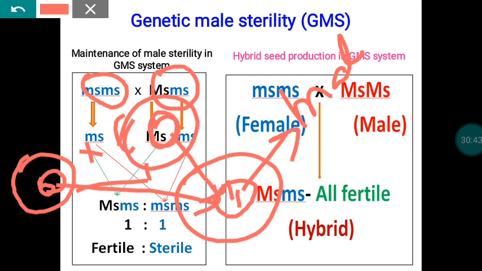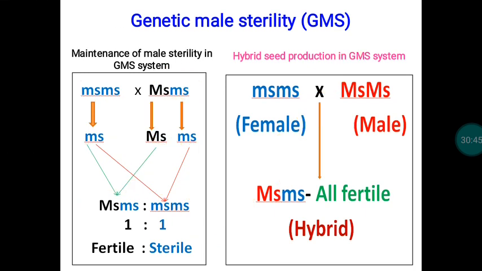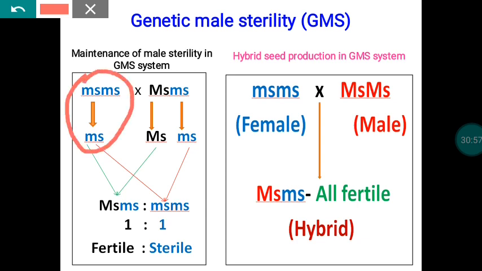In order to overcome this problem, what we are doing at present is a test cross. That is, we make a cross between the female parental line and a heterozygous male parent, capital M capital S small s, so this is almost equal to an F1.